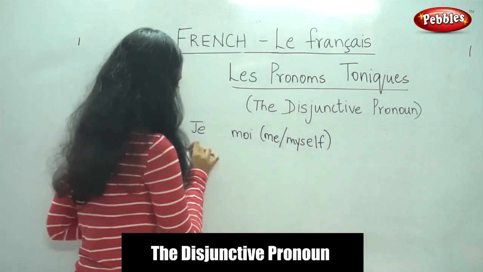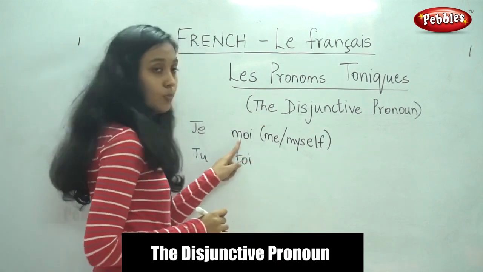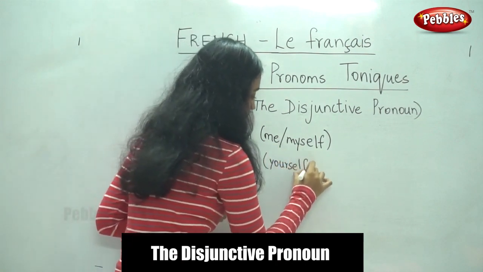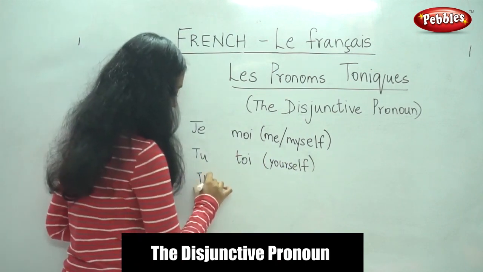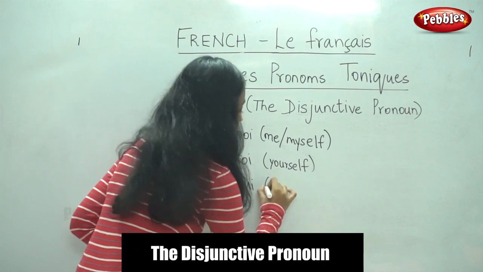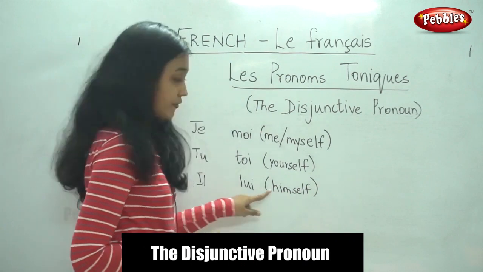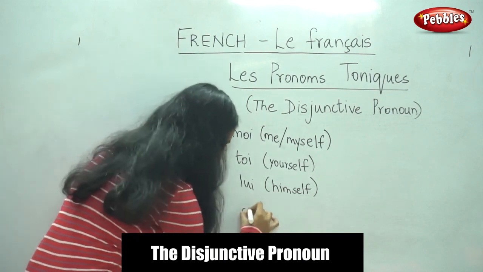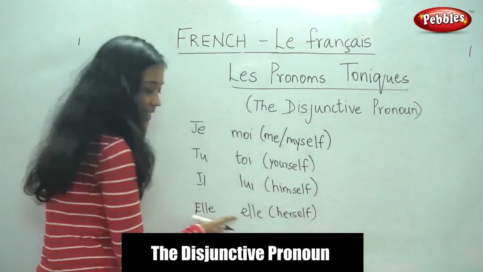So for tu, in the tu conjugation we say toi. Moi, toi. Toi means yourself. Moi, toi. For il, we say lui. Lui means himself. For elle, it is elle itself. Herself. For elle, it remains the same.